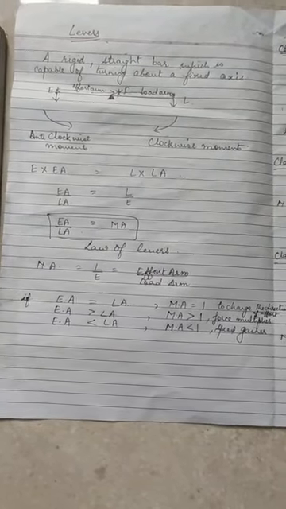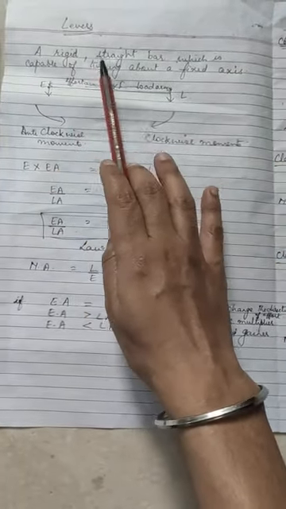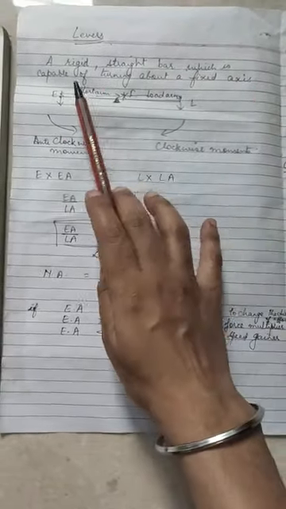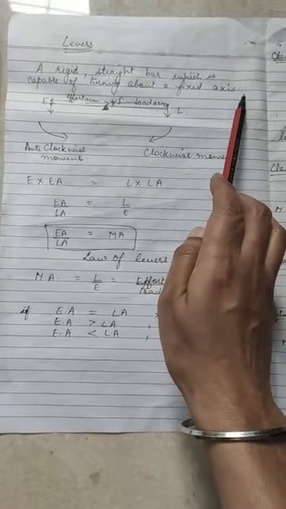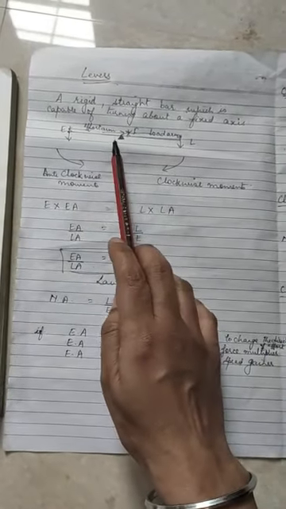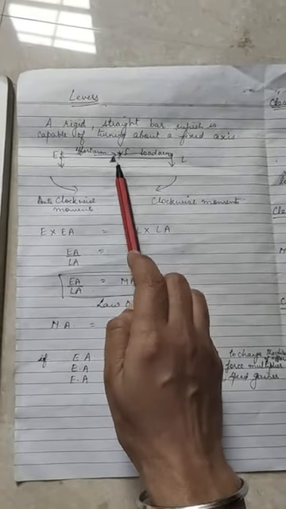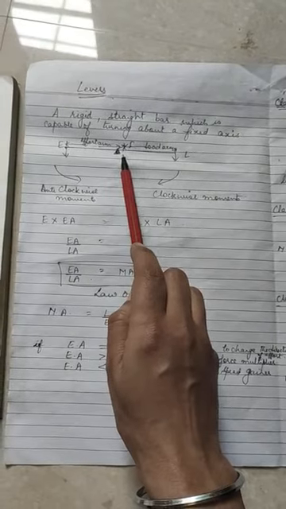Now let's discuss levers. First of all, define a lever. A lever is a rigid straight bar which is capable of turning about a fixed axis. It can be any straight bar which is fixed at one point and is capable of rotating about that one point, and we call that fixed point the fulcrum.